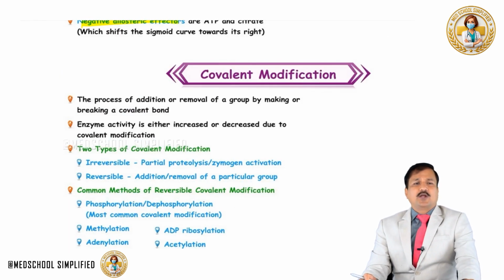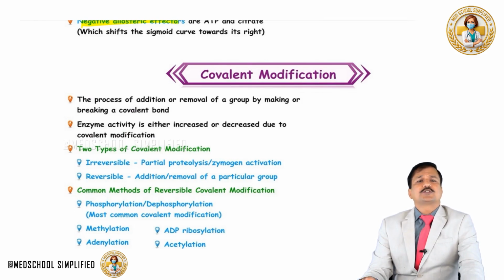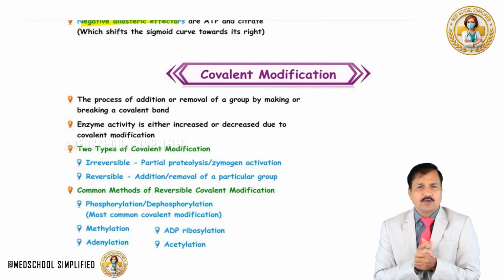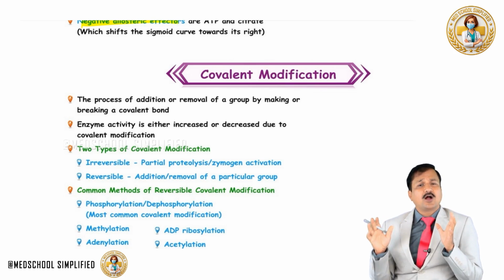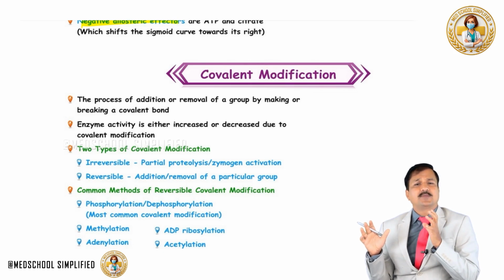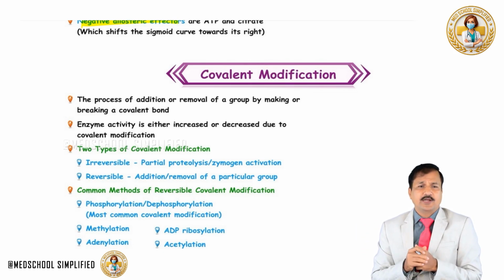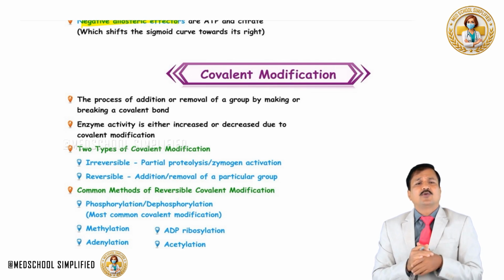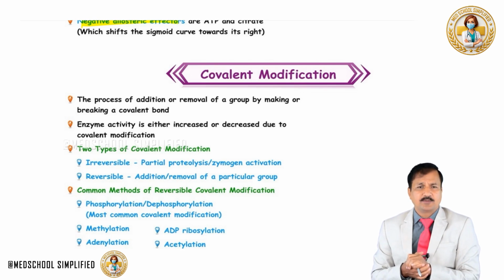Coming to covalent modification. Now, the process of addition or removal of a group by making or breaking a covalent bond can alter enzyme activity. So, enzyme activity either can be increased or decreased due to covalent modification. There can be two types of covalent modification. One is a reversible covalent modification, other is irreversible covalent modification.